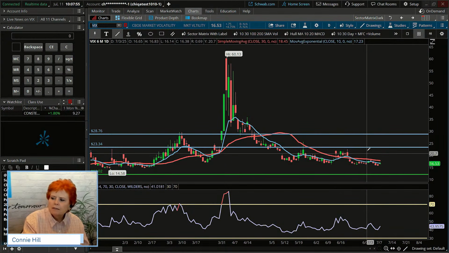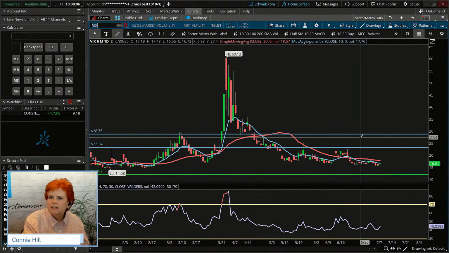When it pops up here in the 20 and 25, then we're starting to see more volatility. And certainly if it were to drive towards the 30 or higher, then we'd be saying, yeah, there's a lot of volatility in the market. But right now it's relatively calm. Okay.